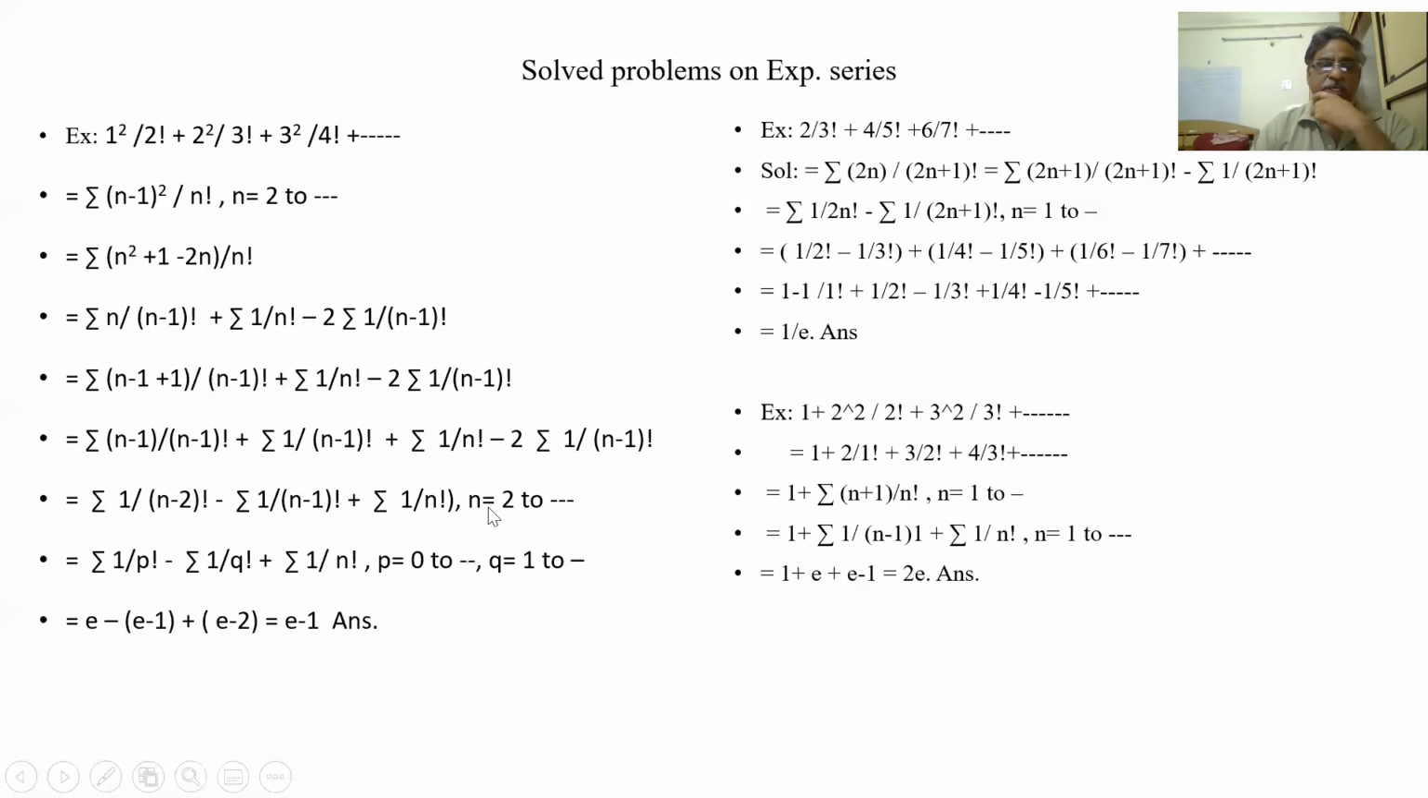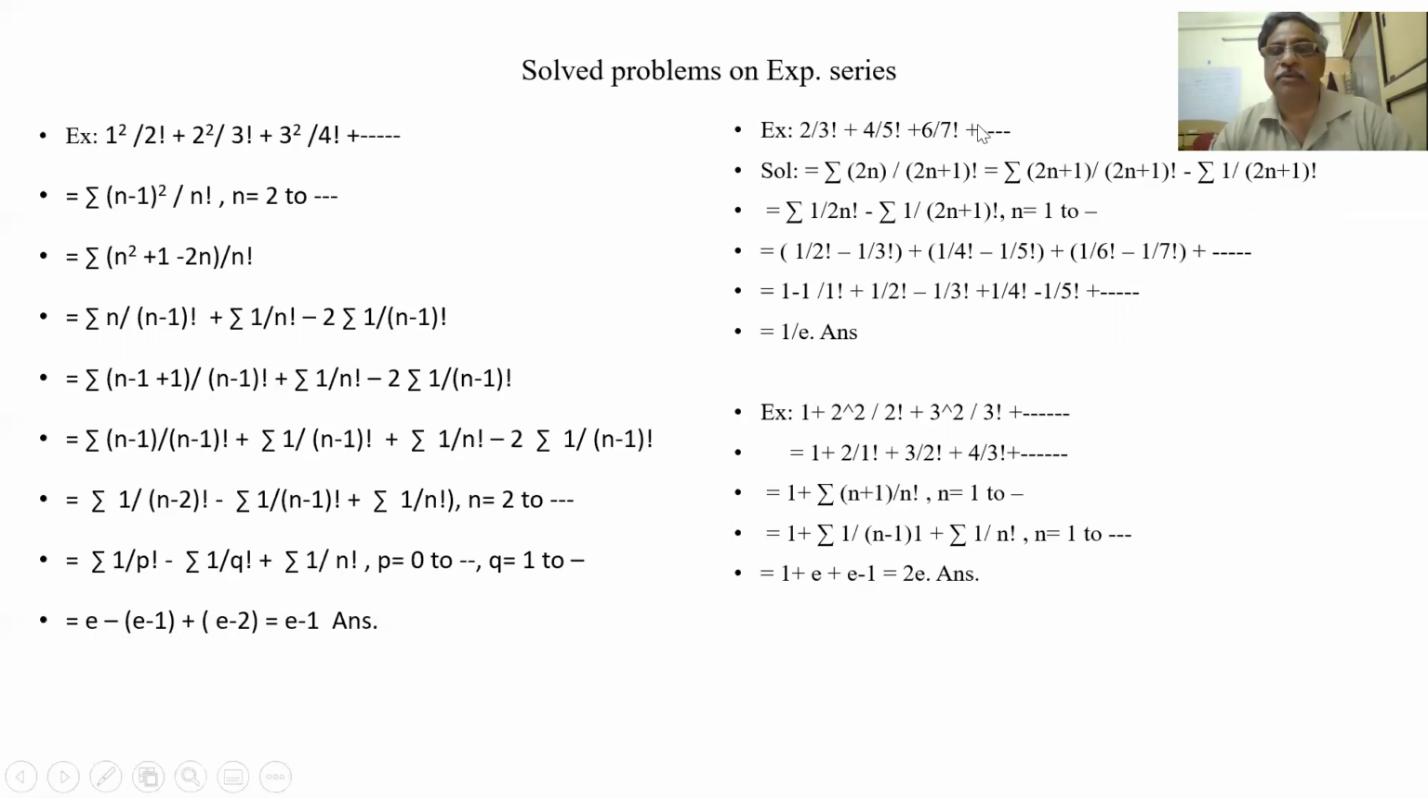This we know from the series, n is 2 onwards. So this becomes e, this becomes e minus 1, this becomes e minus 2, since it is n by n factorial with n from 2 onwards. So the 0 and 1 terms are missing in the series. So 1 by 1 plus 1 by 1 gives 2, so e minus 2. This is e minus 1, so 1 by 1 factorial is the starting term. So e minus 1. This is e, with 1 by 0 factorial as the starting term. So when I simplify it, I'm getting e minus 1.